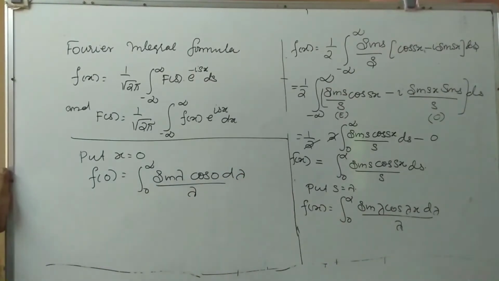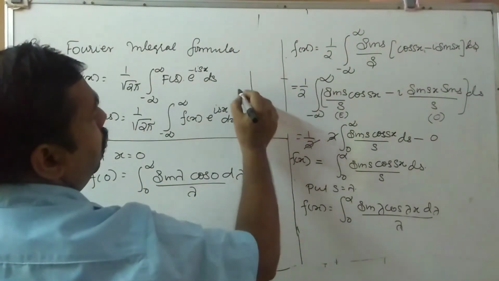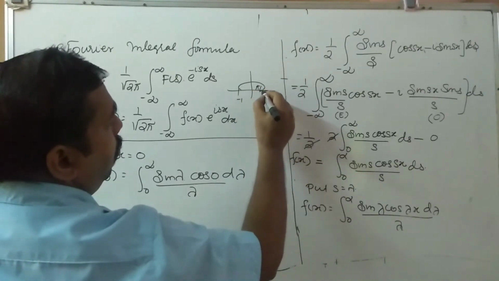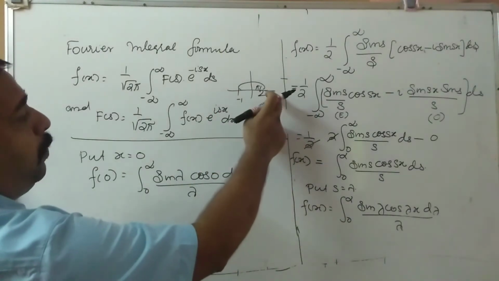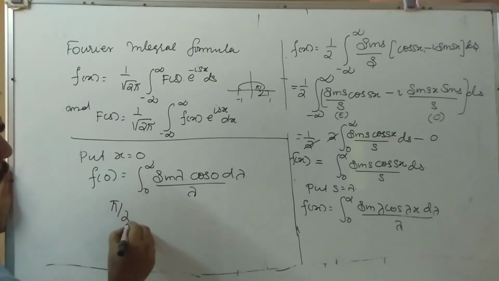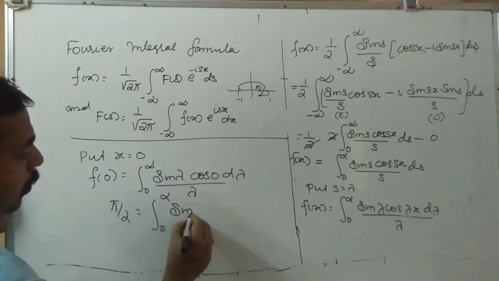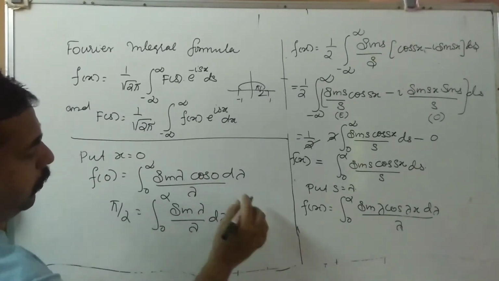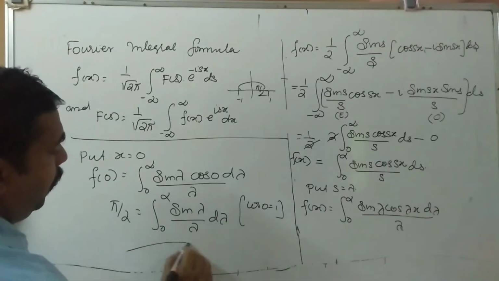But f of 0, what is f of 0? I already explained to you. So here, minus 1 to plus 1, this value is equal to only pi by 2. Since 0 lies in between minus 1 and plus 1, this value is equal to pi by 2. That is, pi by 2 is equal to integral 0 to infinity sin lambda by lambda d lambda, because cos 0 is equal to 1. So this is our required answer.